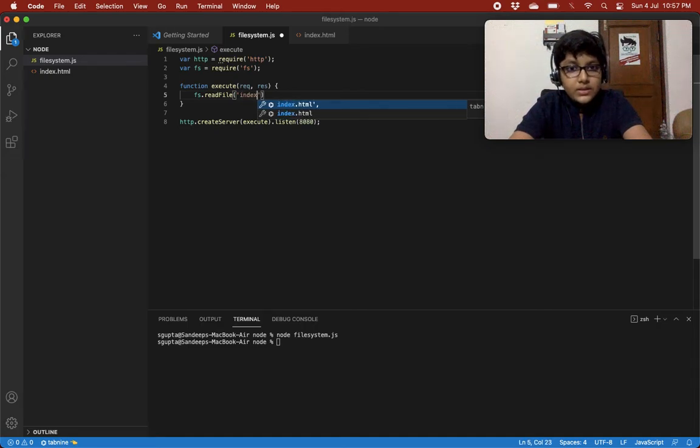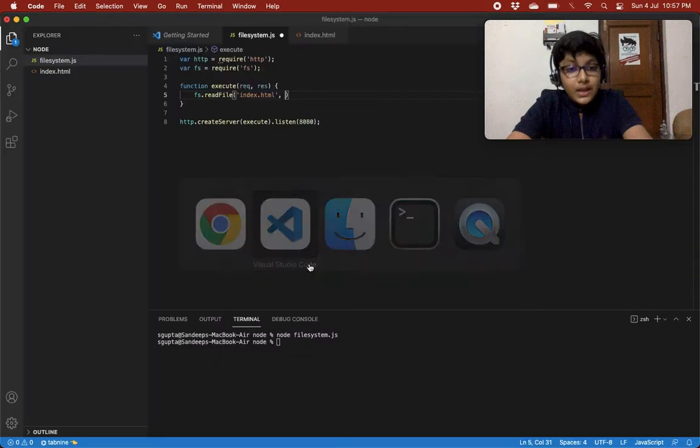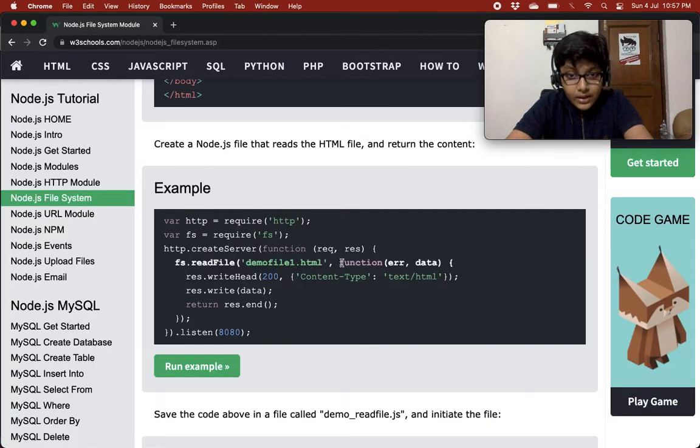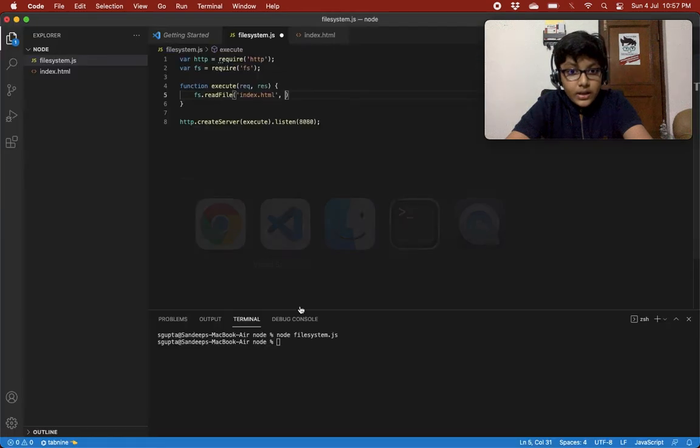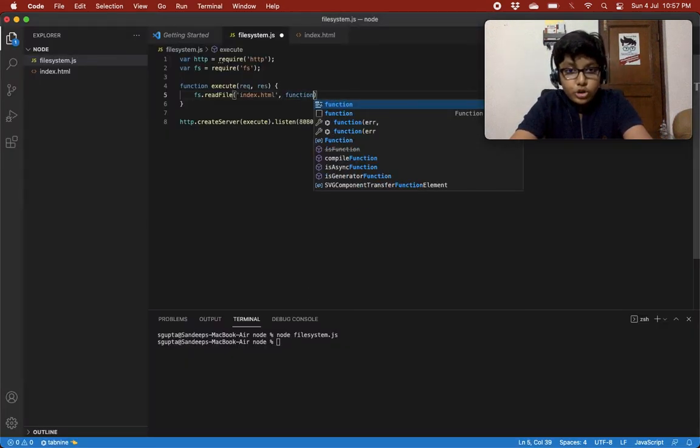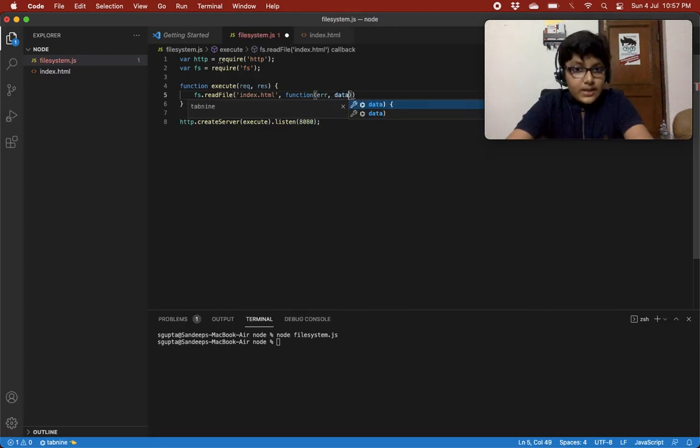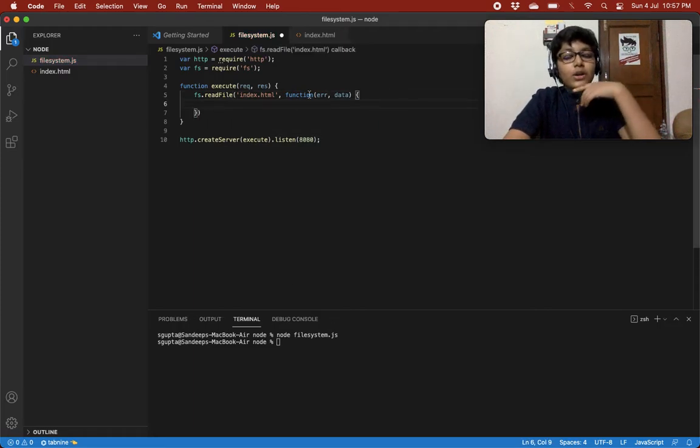Then it gets a function. As I told you, we need to give a callback function over here, with error and data. This function is being called and it gets error and data.